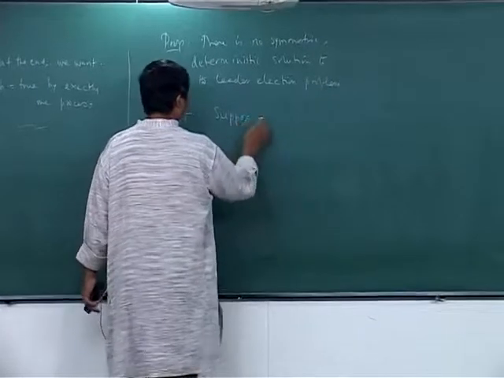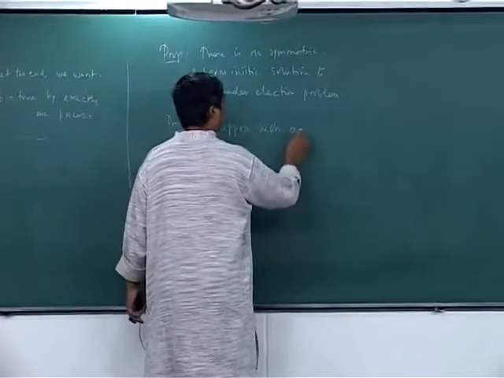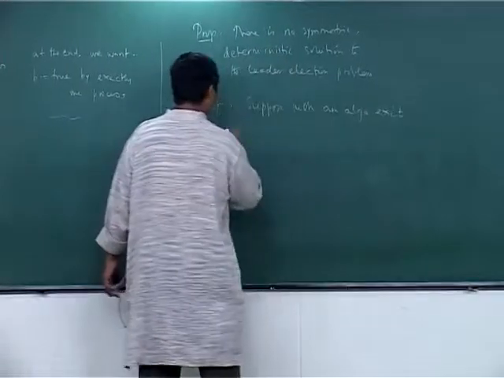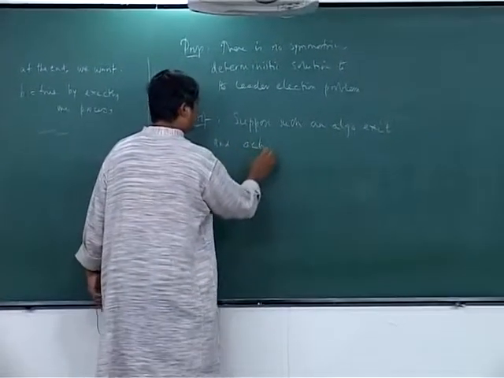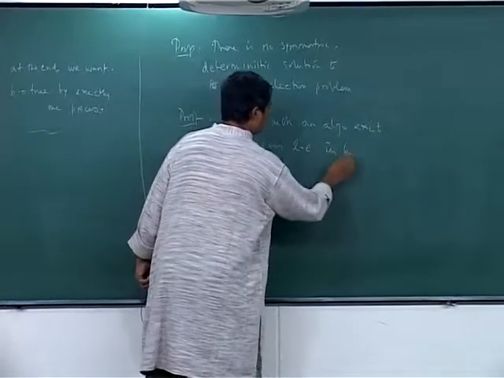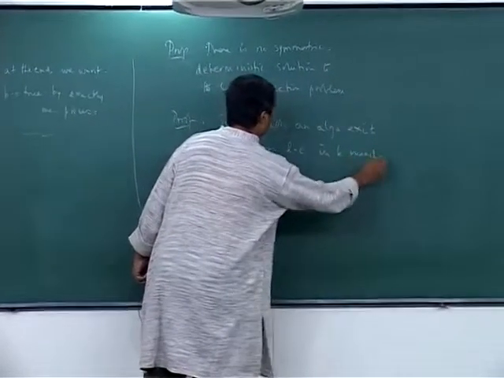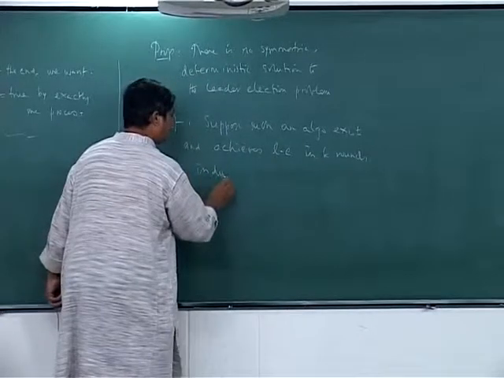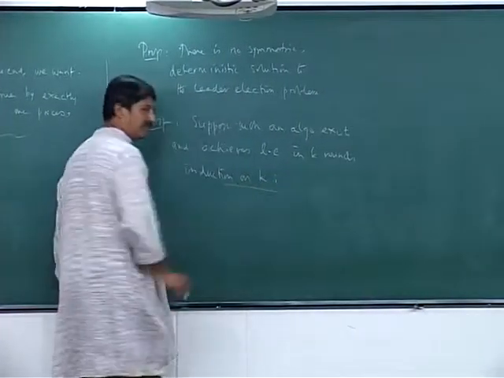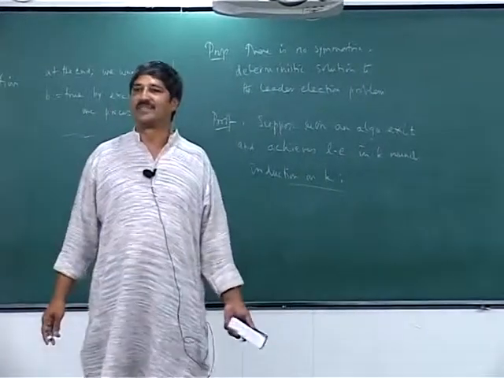So the proof is: suppose such an algorithm exists and achieves leader election in k rounds, induction on k. What's the base case?